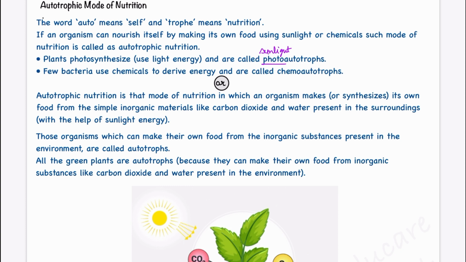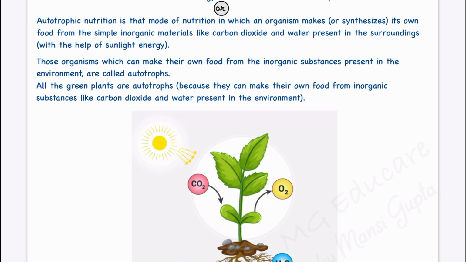Autotrophic nutrition is that mode of nutrition in which an organism makes or synthesizes its own food from simple inorganic materials like carbon dioxide and water present in the surroundings with the help of sunlight energy.